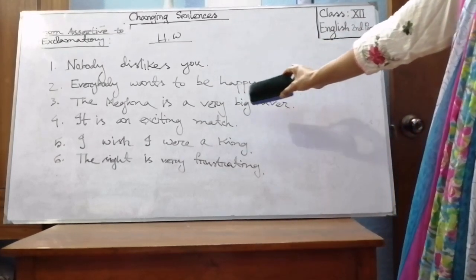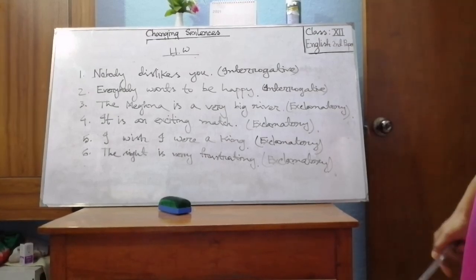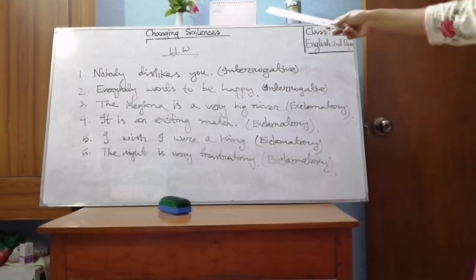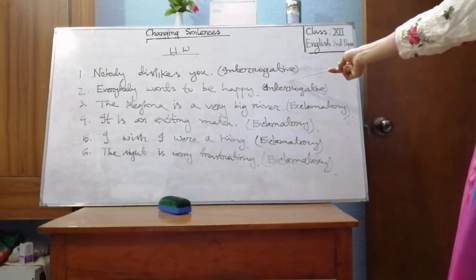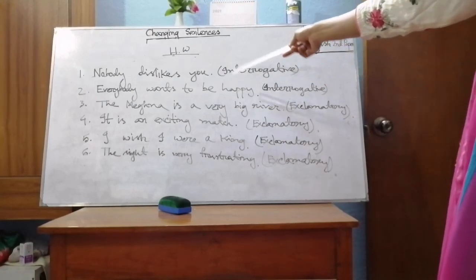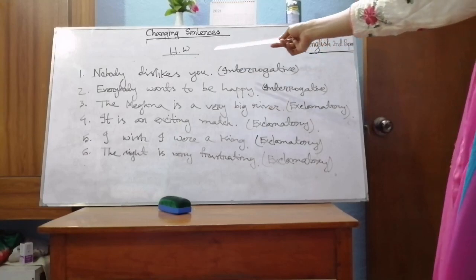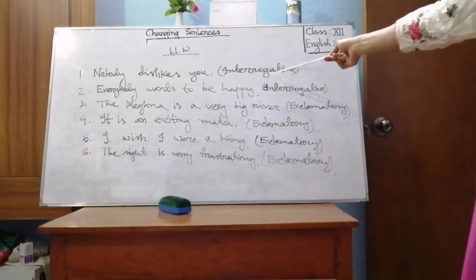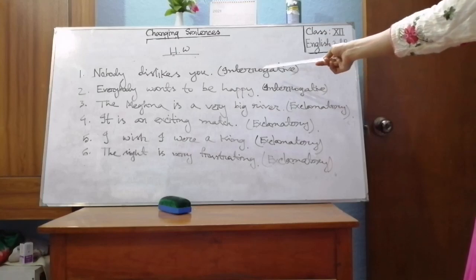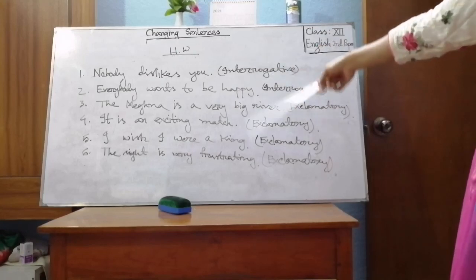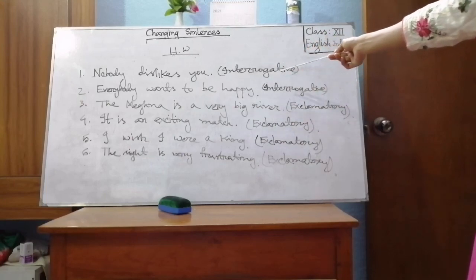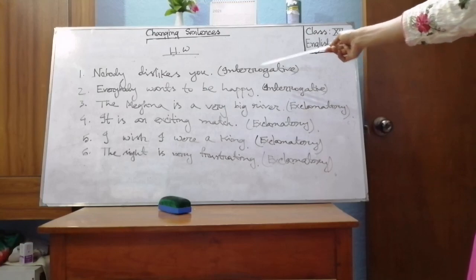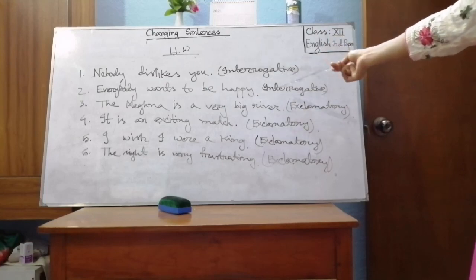Sentence number 3. Now my dear students, take a correction please. That is homework for you: you have to change the sentences according to the direction. Sentence number 1, nobody dislikes you. You have to make it interrogative, not exclamatory. Sorry for the mistake, my dear students. Take correction please. Sentence number 1, nobody dislikes you. You have to change the sentence into interrogative.